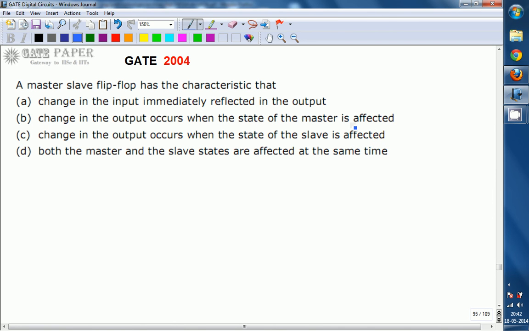Hello, we are discussing the GATE 2004 ECE paper, and the topic is related to digital circuits.